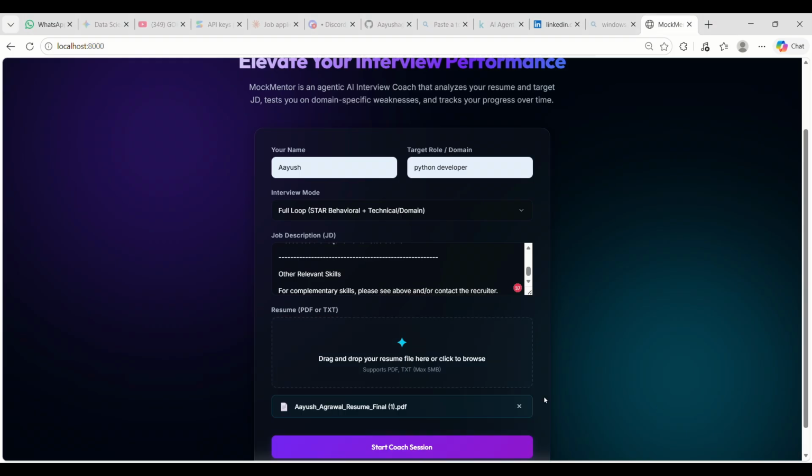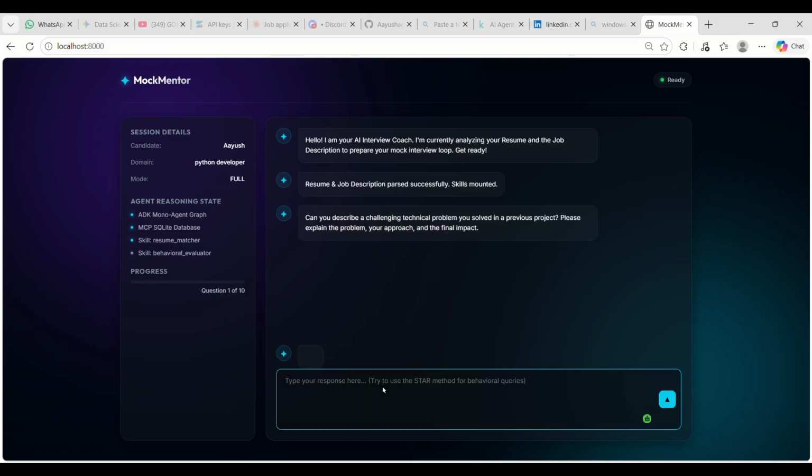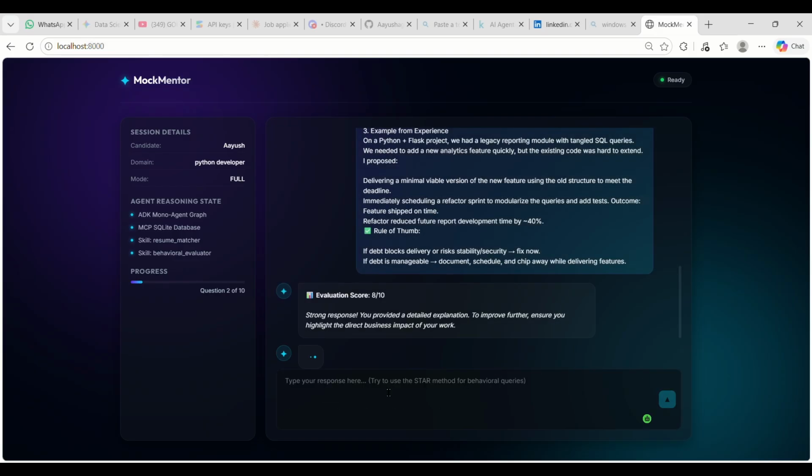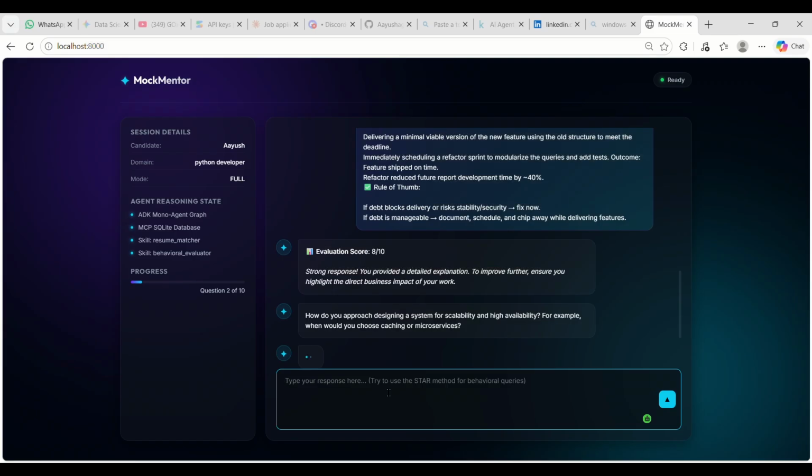The first question generated immediately targets the issues faced in the past. Since the workflow is waiting for user input, it suspends execution. When I submit a response, the backend resumes the ADK graph. The agent evaluates the response, scores it 8 out of 10, and provides constructive feedback. Next, the agent drills down on scalability and availability.